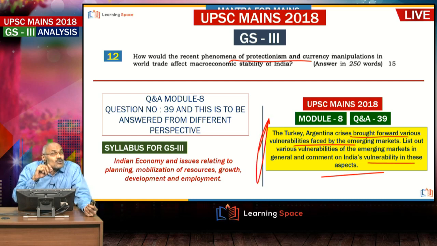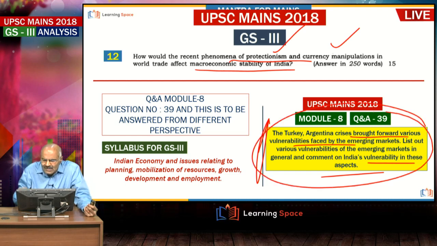But the question you see, the question is different. The question is asked in the context of protectionism and currency manipulation, and this we deliberated in the editorials also with regard to currency manipulation and protectionism, how it is going to affect, and here how it would affect macroeconomic stability of India is the question.